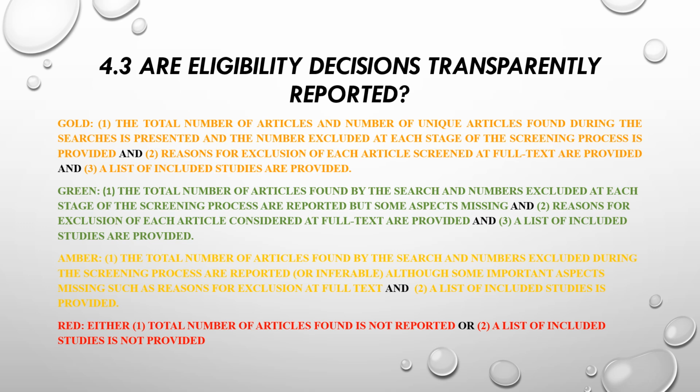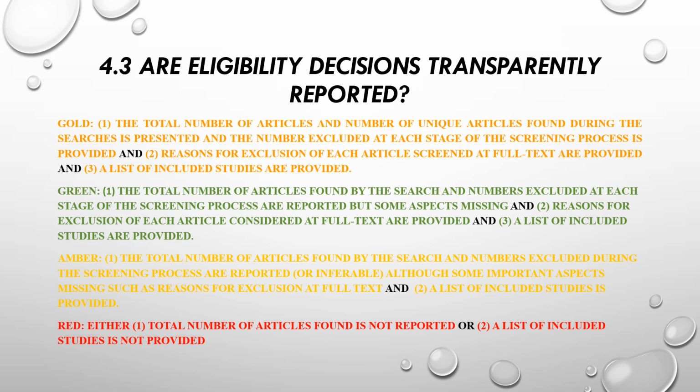Because this assessment relies on full reporting, there are quite a few details to consider, so here goes. Gold is awarded if the total number of articles found by the search is presented, and the number of articles excluded at each stage of the screening process is provided, and reasons for exclusion of each article screened at full text, and a list of included studies are provided.